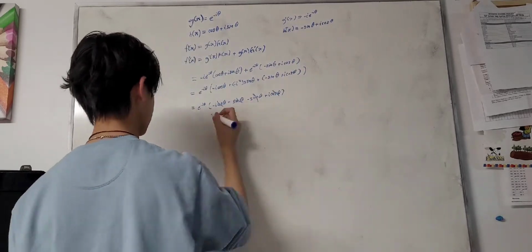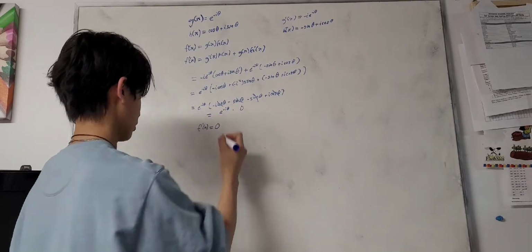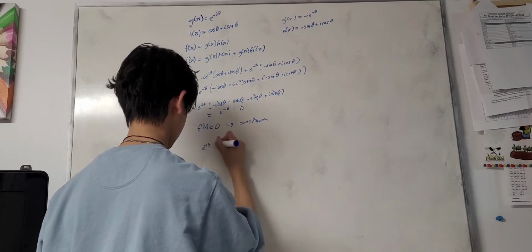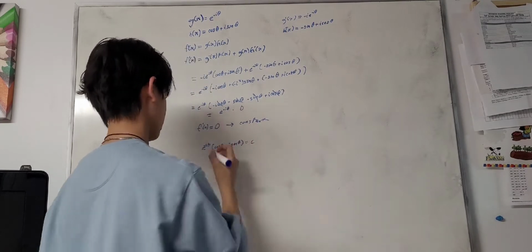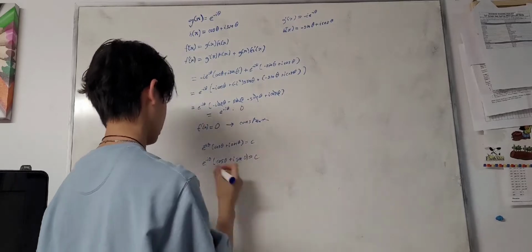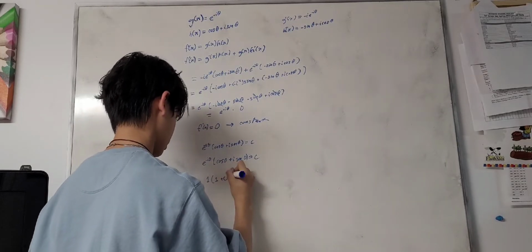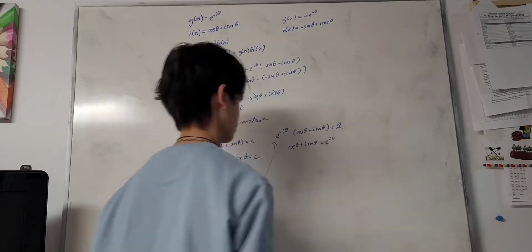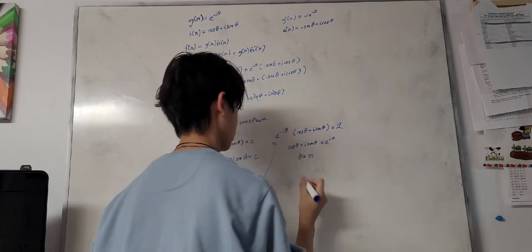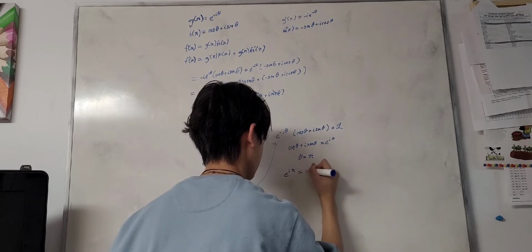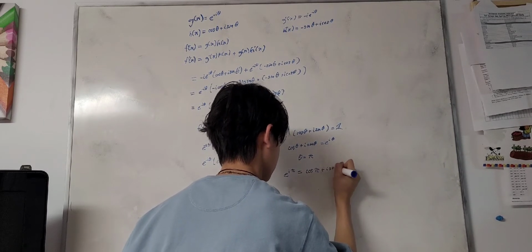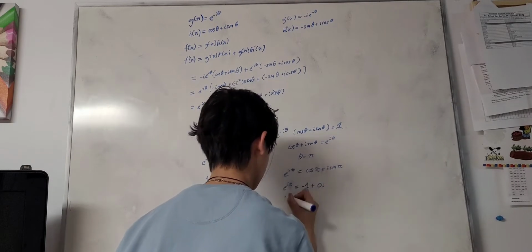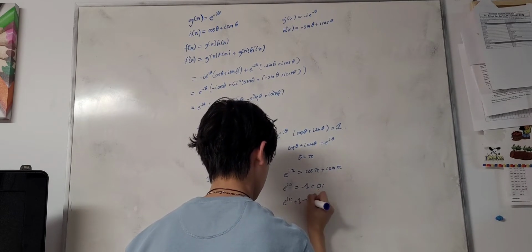which means that the derivative of f of x is equal to 0, which indicates that this whole function is a constant. To find the constant, we set the function equal to c and plug in 0 for theta, and then solve for c. c is equal to 1, so we simplify to e to the i theta is equal to cosine theta plus i sine theta. And when we plug in pi for theta, we get e to the pi i is equal to cosine pi plus i sine pi, which simplifies to e to the pi i equals negative 1 plus 0, which simplifies again to e to the pi i plus 1 equals 0.